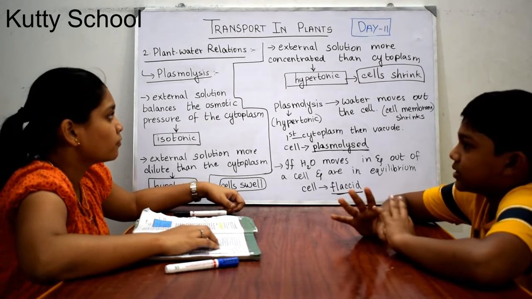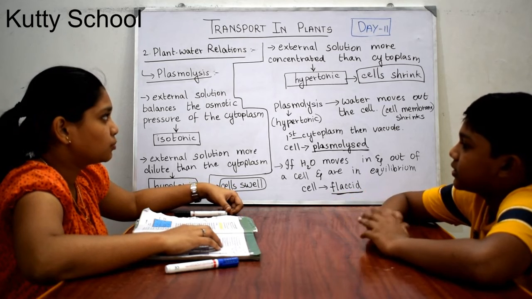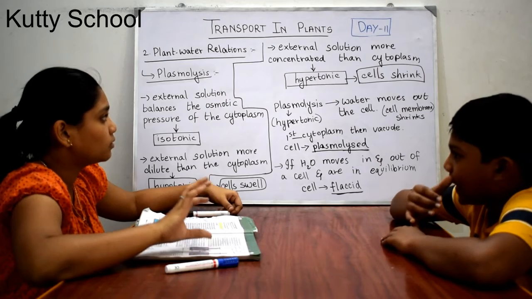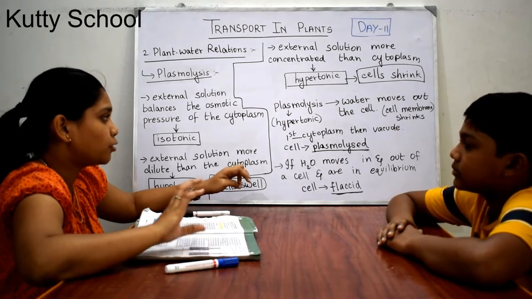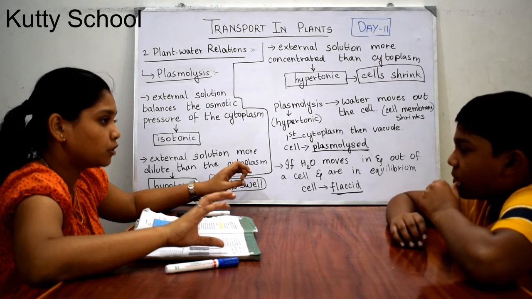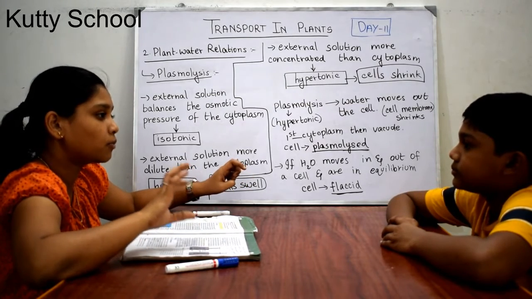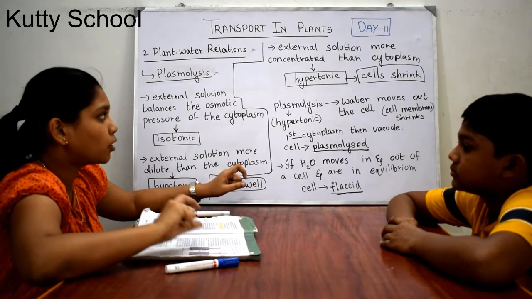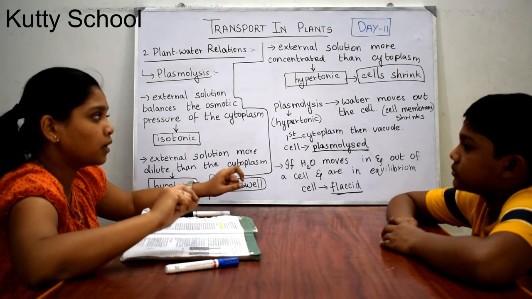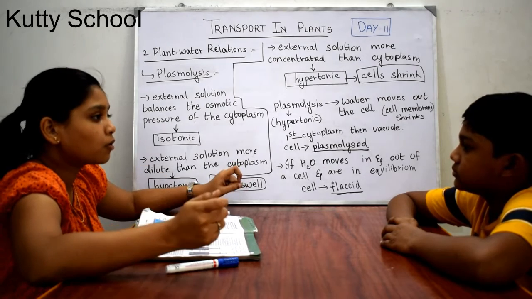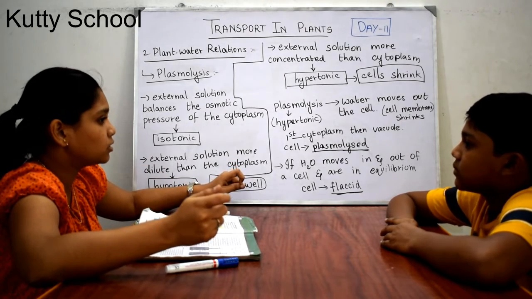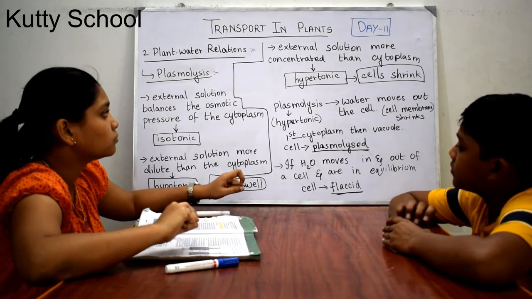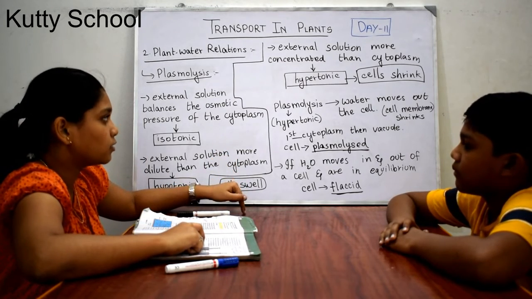When the external solution is more concentrated than the cytoplasm, the cytoplasm will have more water molecules, so more water potential. Therefore, water travels from the cell, with higher water potential, to the external solution, which has lower water potential and is concentrated. It is known as a hypertonic solution. Here the cells generally shrink.